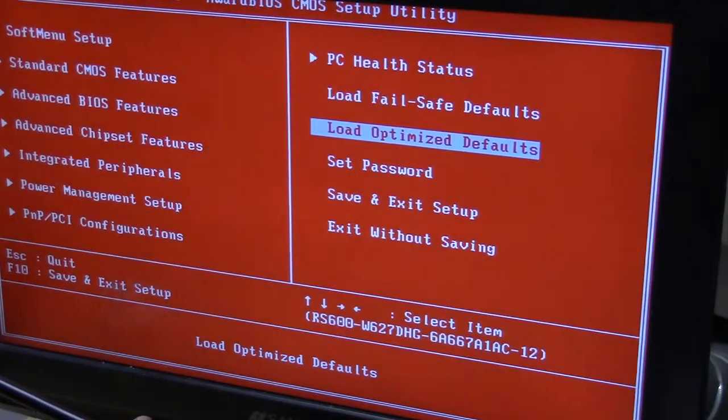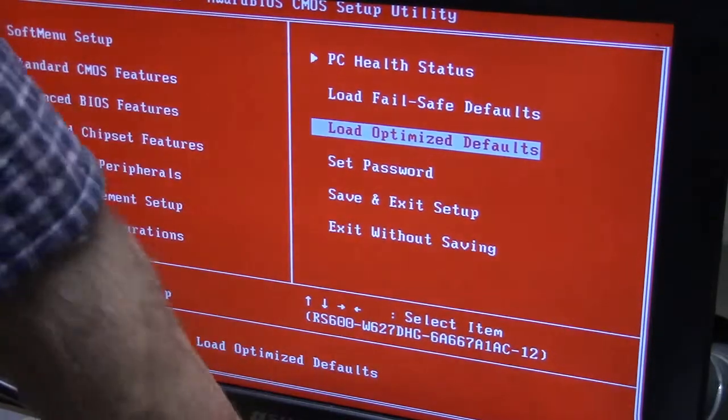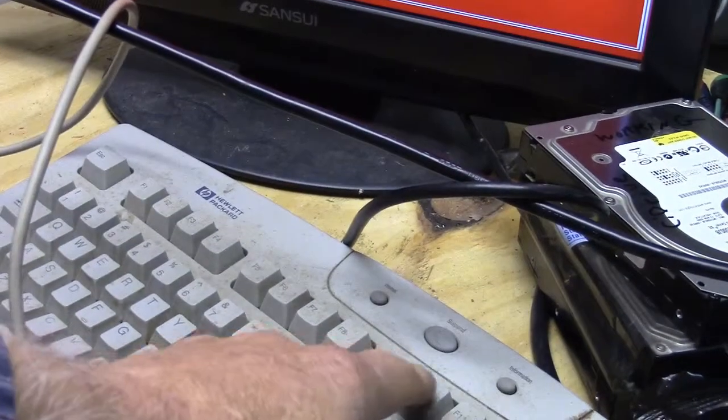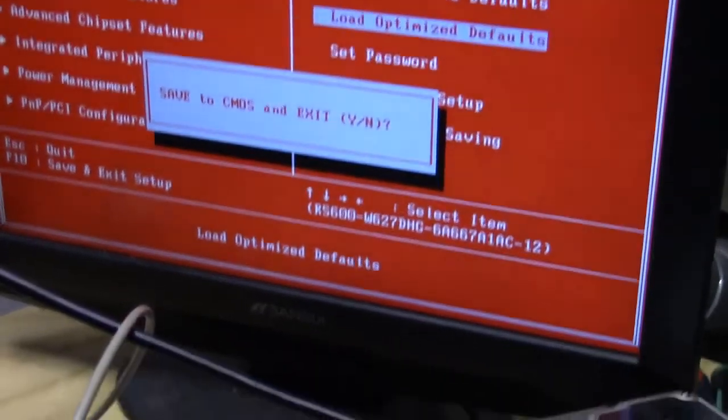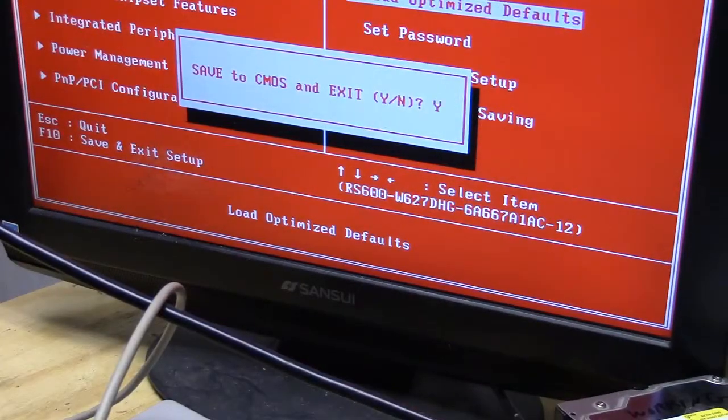Okay, push enter. Now we're going to push F10. Well, let's see, I need to leave it up here where you can see. Okay, F10: Save to CMOS and exit. Yes. Push enter.